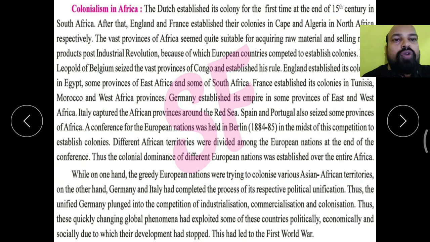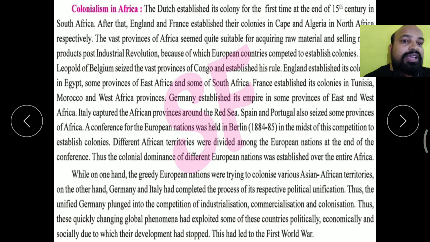While on one hand the greedy European nations were trying to colonize various Asian and African territories, on the other hand Germany and Italy had completed the process of their respective political unification.